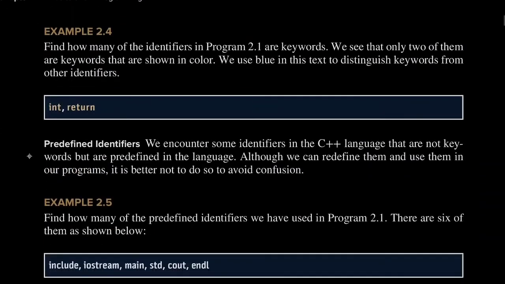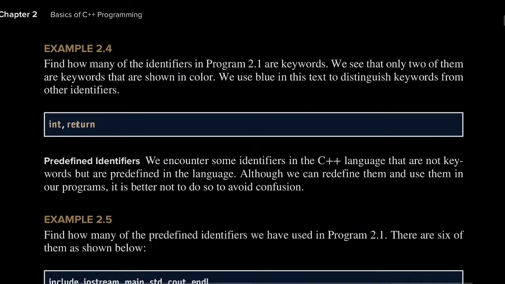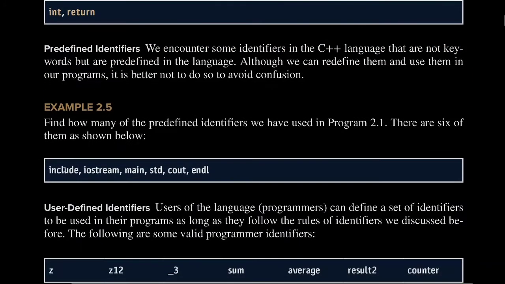Now the next part is, if you see some examples, these are the keywords that we have used in our programs till now. So these are the reserved words which have some special meaning to the C++ compiler. Now there is something called predefined identifiers. Although these are not keywords, these words like include, iostream, main, are actually predefined in C++ programs, right?